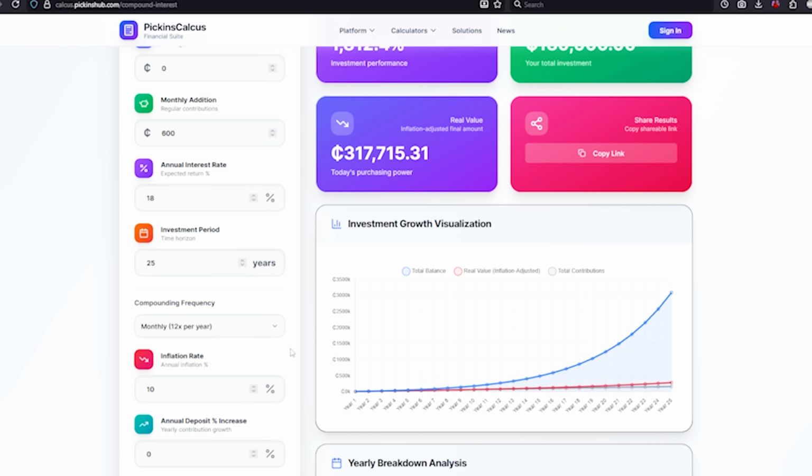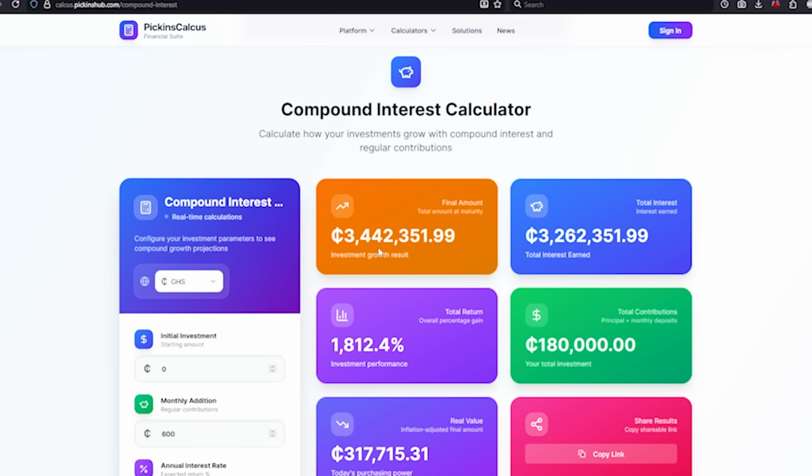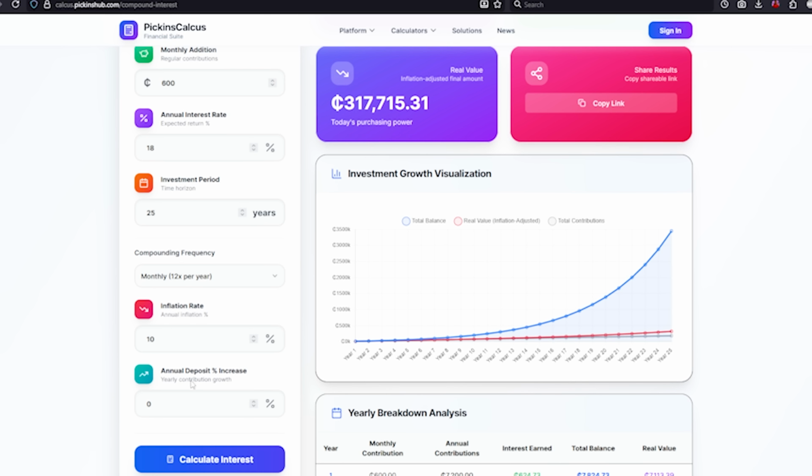Let's calculate for 5 years. Then it becomes 3.4 million Ghana cedis. So that is the power of compounding. Now Kofi's purchasing power becomes 317 thousand Ghana cedis. That is where this annual deposit increase comes in. So Kofi can use this for his benefit.